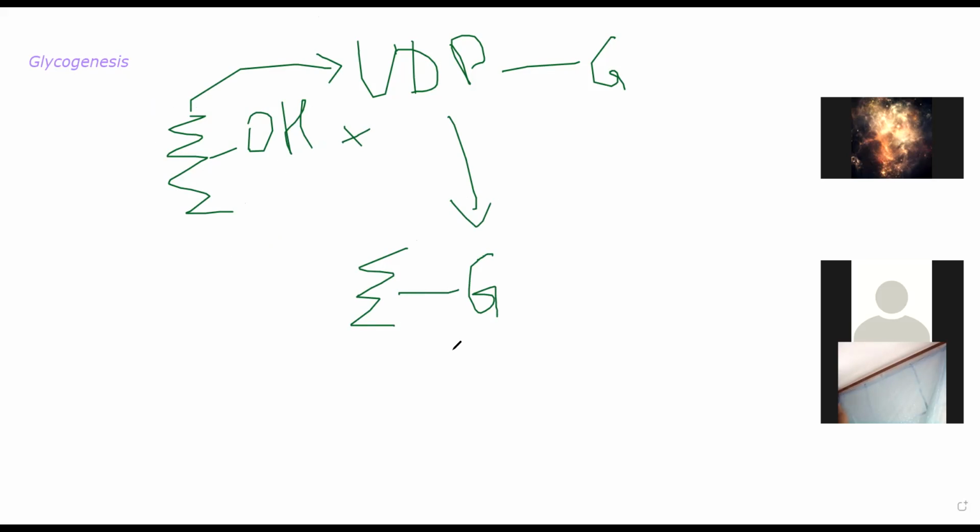This is occurring in the presence of glycogen initiator synthase, a very special enzyme. So once again, what happened is you took one molecule of glucose, you phosphorylated it, you added one phosphate molecule to it, you changed the position of that phosphate molecule, and then you added uridine triphosphate, because of which you got UDP glucose.